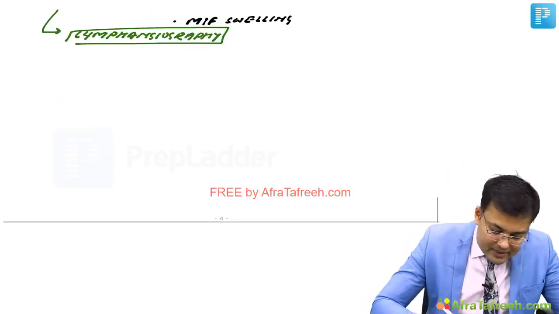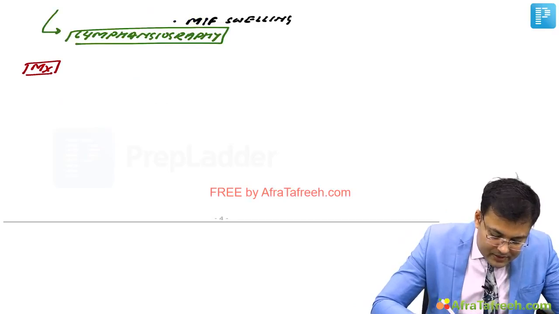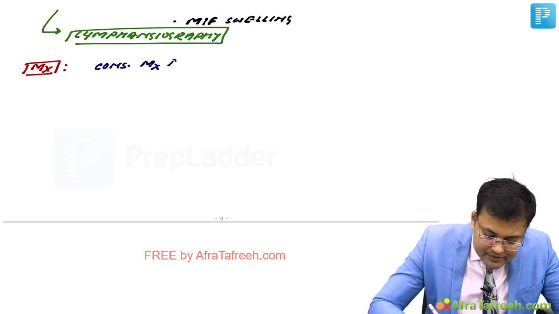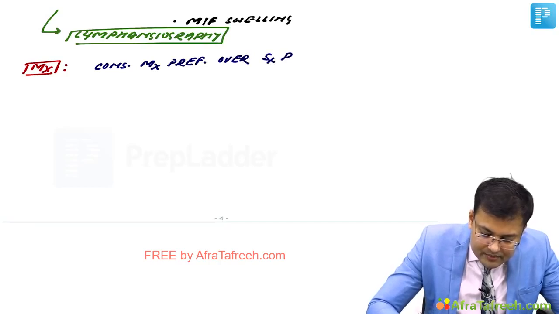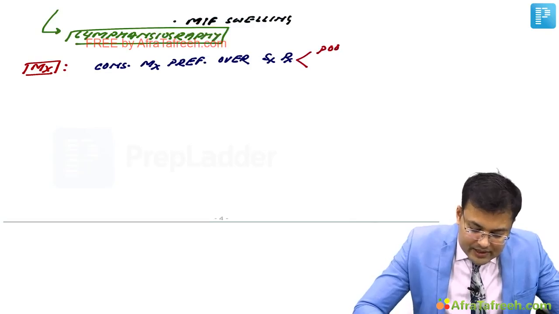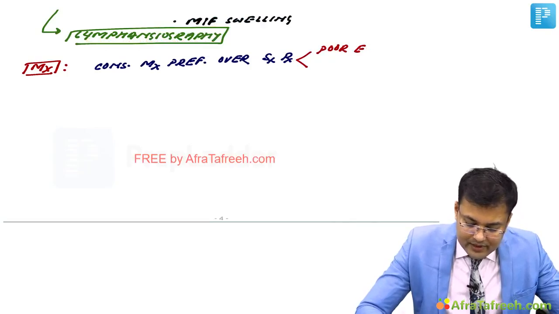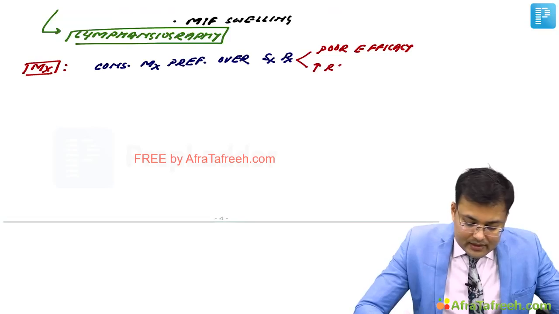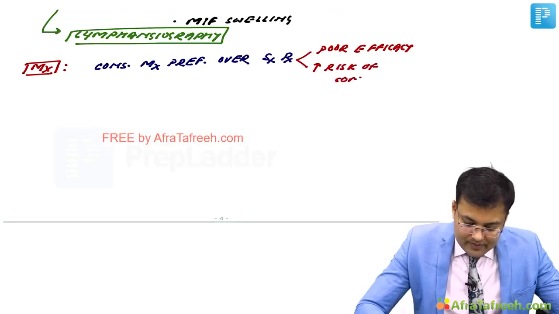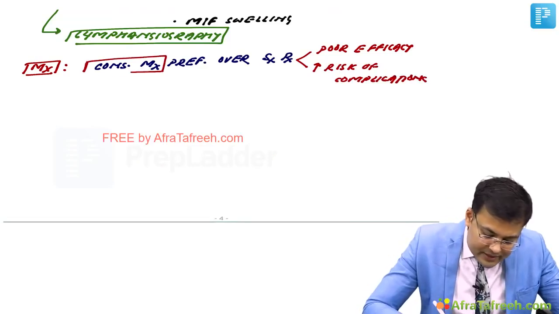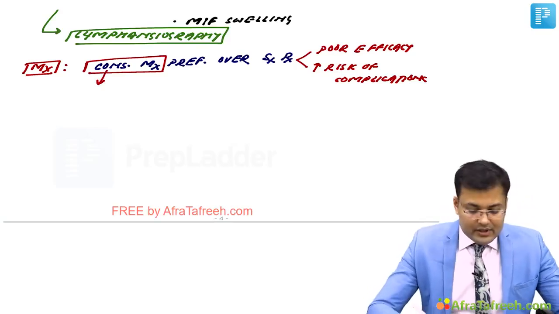So, management of lymphedema. The first principle you have to understand is that conservative management is preferred over surgical treatment. Why? Because surgical treatment has poor efficacy, and second, there is increased risk of complications. So conservative management is preferred.